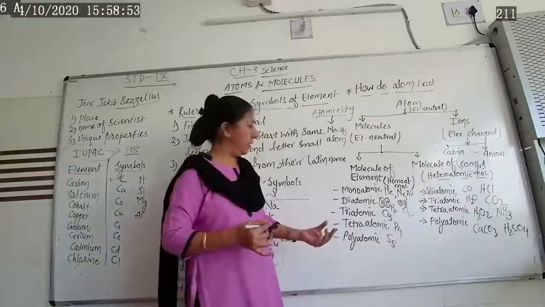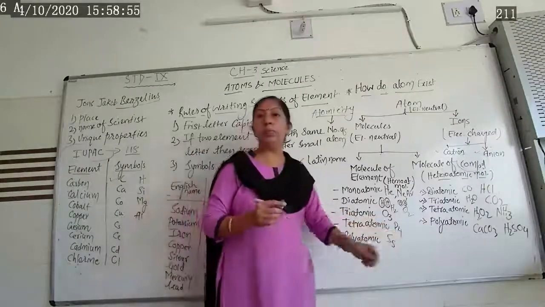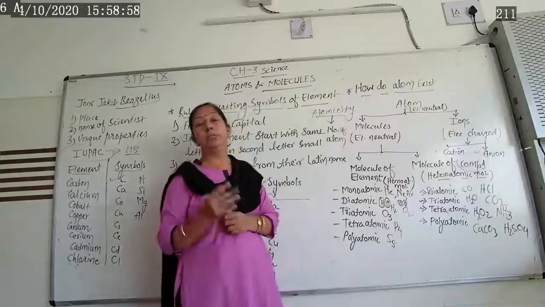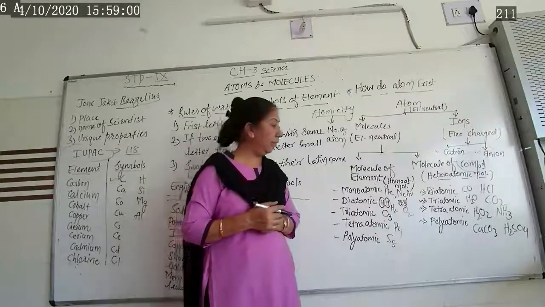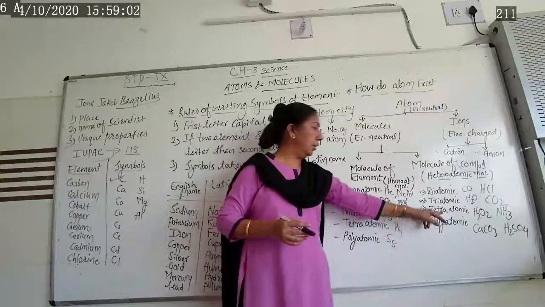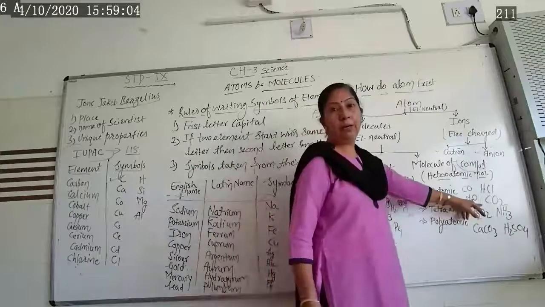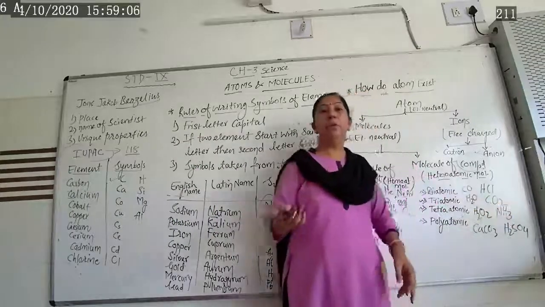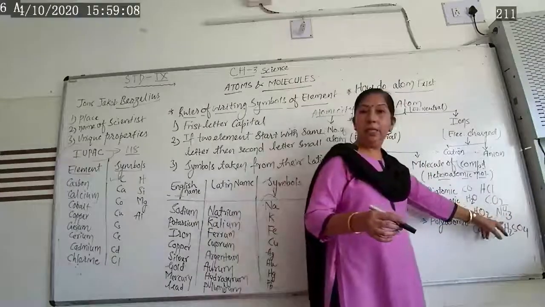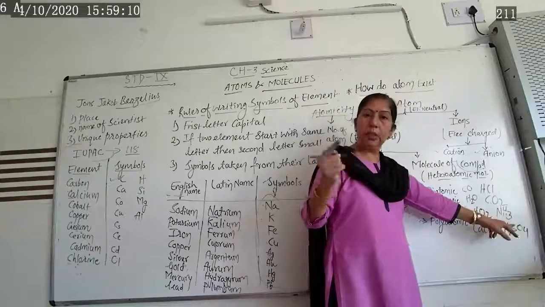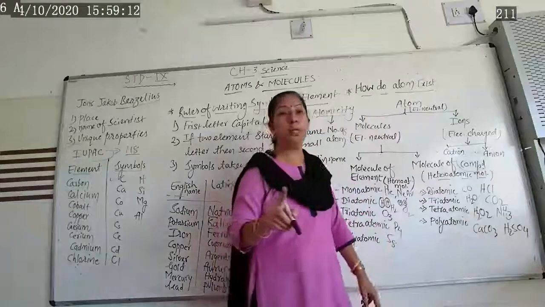Here, if it is asked, write down the atomicity of phosphorus. So what do we write down? Atomicity of phosphorus is P4. If it is asked, write down the atomicity of ammonia. How many atoms are present? Nitrogen 1, hydrogen 3. So atomicity of ammonia is what?